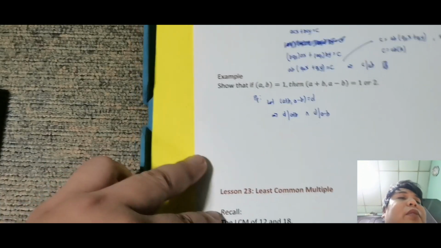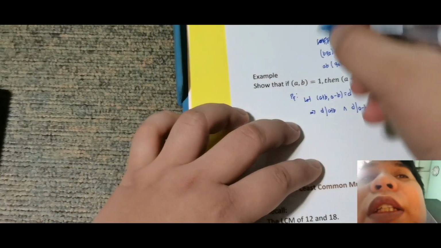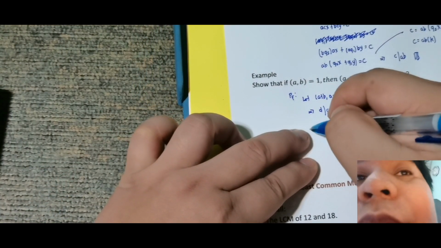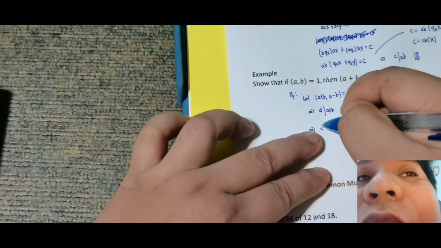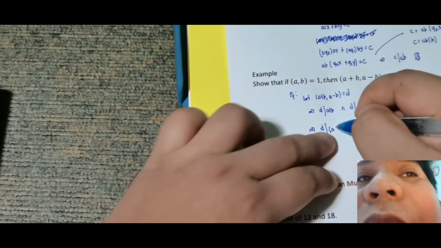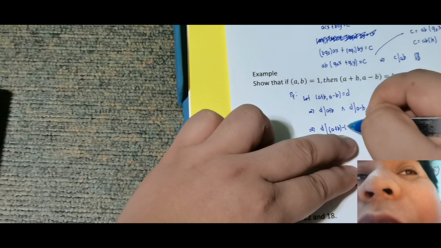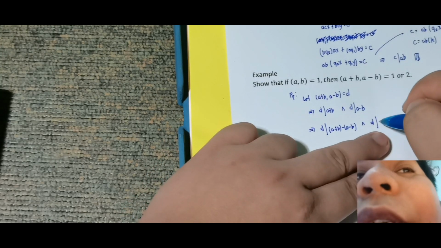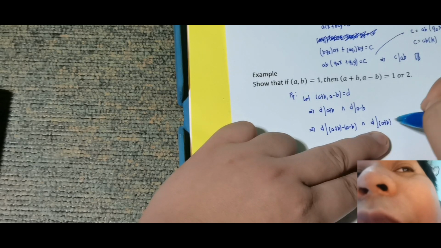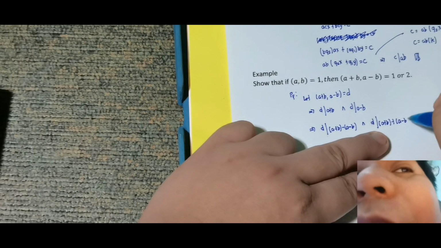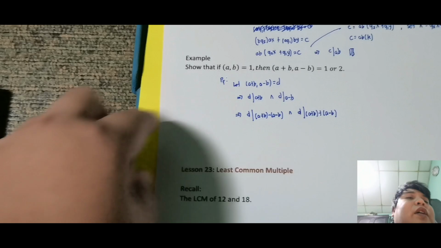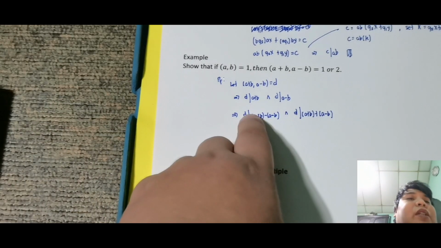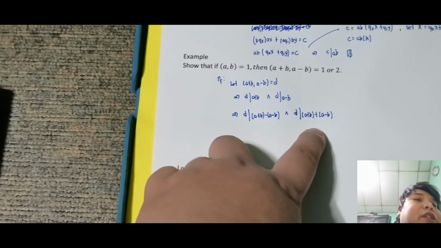Okay, then by property of divisibility, this implies na pwede kong kunin yung D divides A plus B minus A minus B and D divides A plus B plus A minus B. So, kinuha ko lang yung property na kung divisible ako sa dalawang number, divisible din ako sa difference nila or the sum nila.